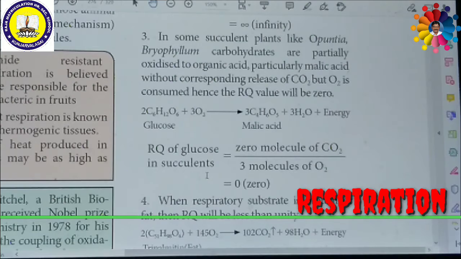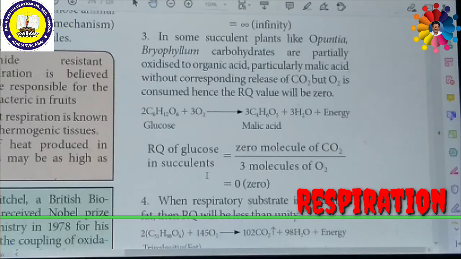In this reaction, no carbon dioxide is formed or evolved, but 3 oxygen molecules are utilized. That means the respiratory quotient of malic acid in succulent plants is 0 molecules of carbon dioxide by 3 molecules of oxygen, that is 0 by any number, which is 0. So the respiratory quotient of malic acid in succulent or xerophytic plants is 0.